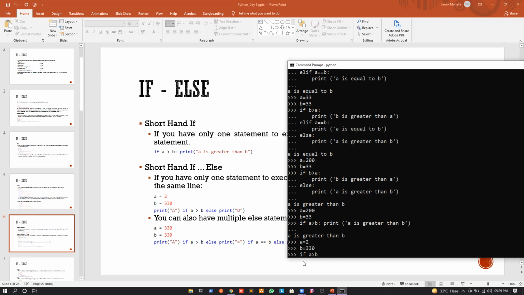If the if condition is satisfied, the statement for the if condition will be written just before the if. So I will write print a is greater, like this.